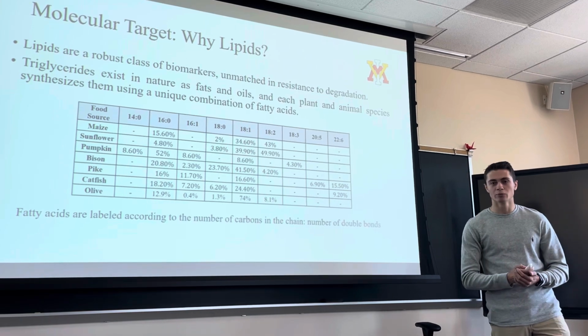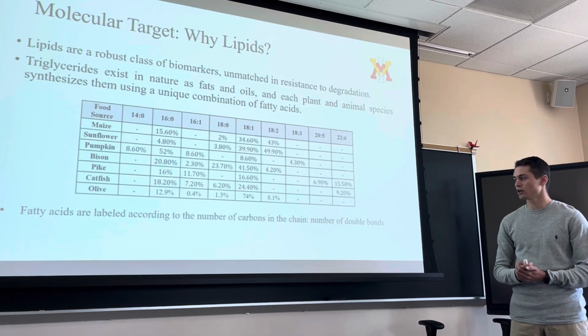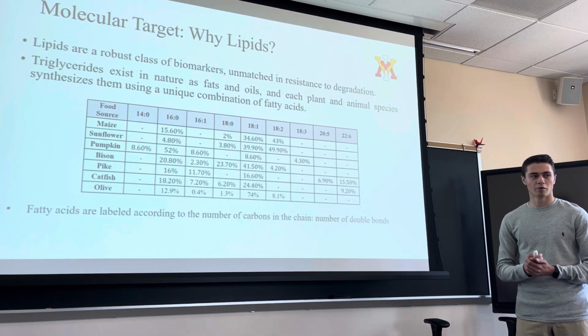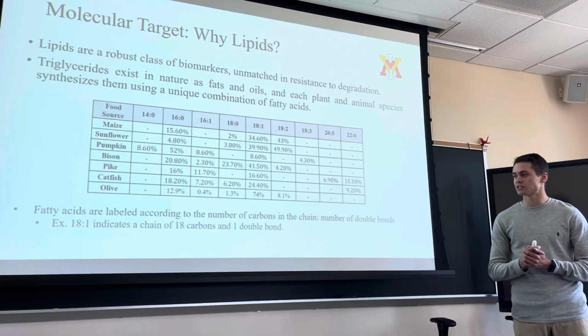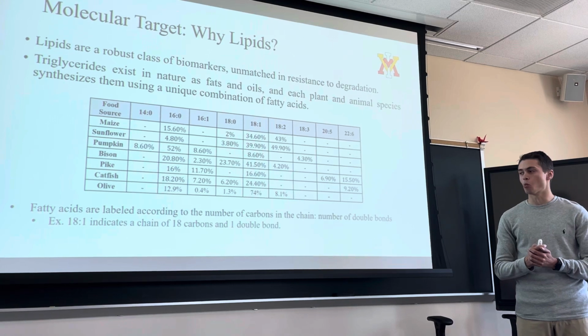Fatty acids are labeled according to the number of carbons in their chain with respect to their number of double bonds. For example, an 18:1 fatty acid indicates a chain of 18 carbons and 1 double bond.